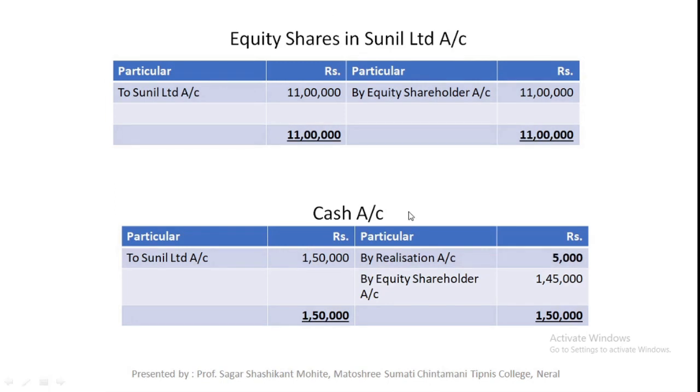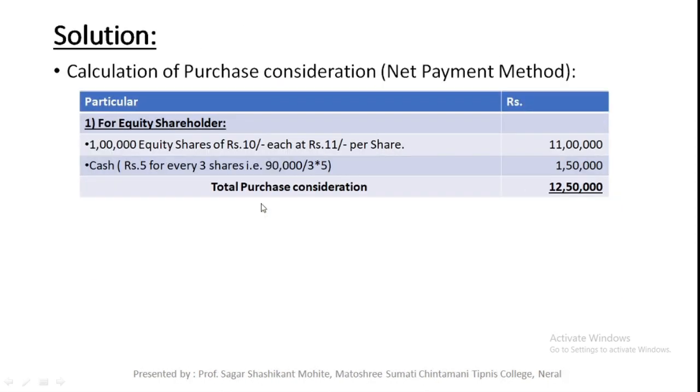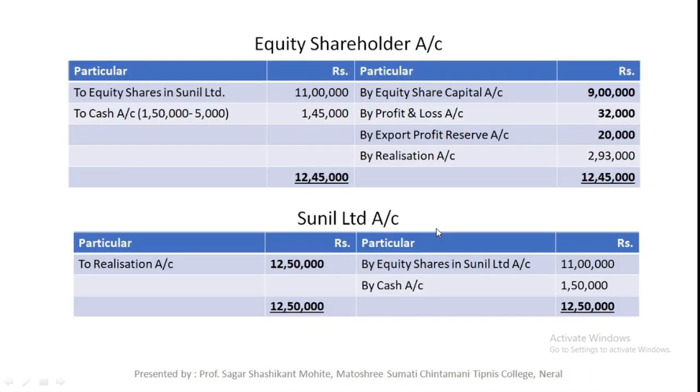Next step is receipt of PC. The journal entry will be: equity shares in new company account debit 11 lakh, cash account debit 1,50,000 to new company account.